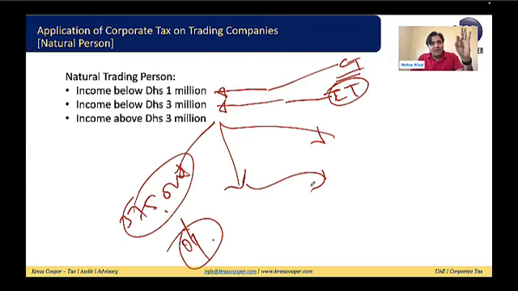But a special privilege has been given to the natural person. If the income is up to 1 million, out of the scope. If the income is up to 3 million, they are not subject to corporate tax. They will not be liable to pay any corporate tax by the end of 2026. But if the taxable annual income is more than 3 million dirham, 0% up to 375,000, and more than 375,000, 9% corporate tax will be applicable.